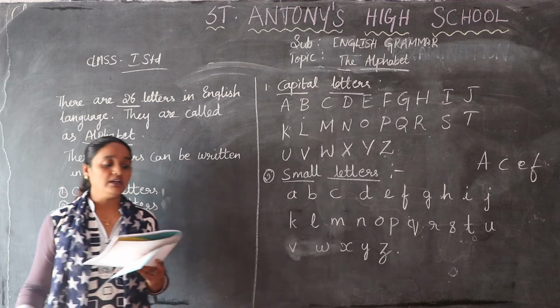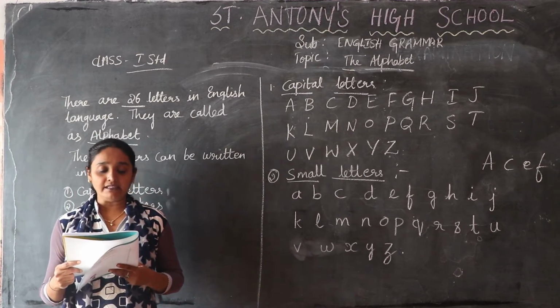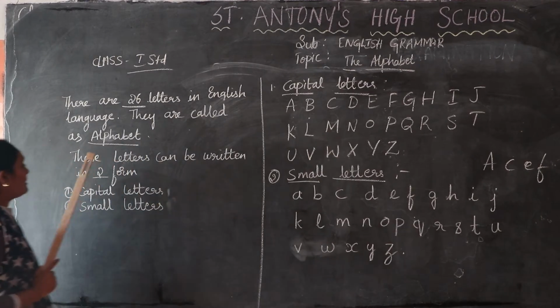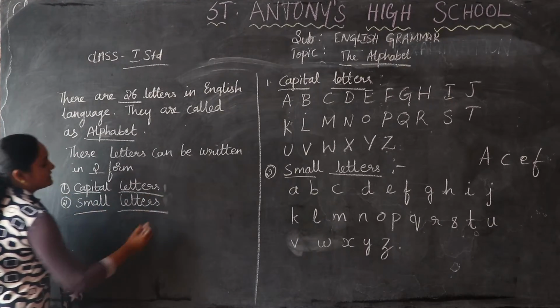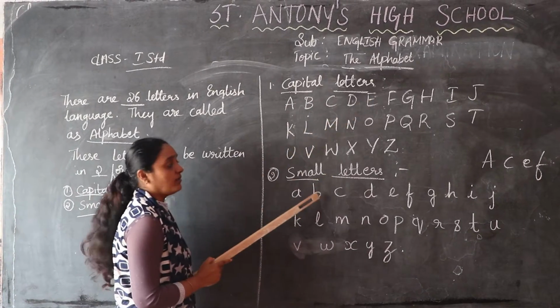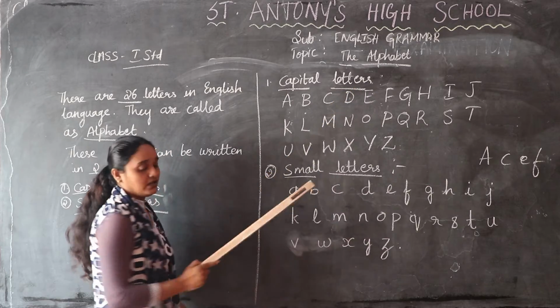Okay, children. So there are 26 letters in English alphabets. We can write these 26 letters in two forms. I have already told you which are those two forms: capital letters and small letters. So how many forms are there? Capital letters and small letters.